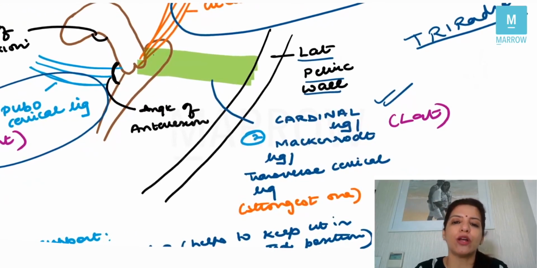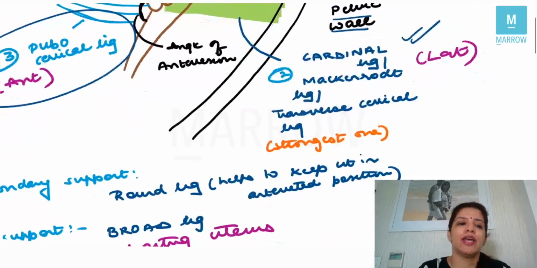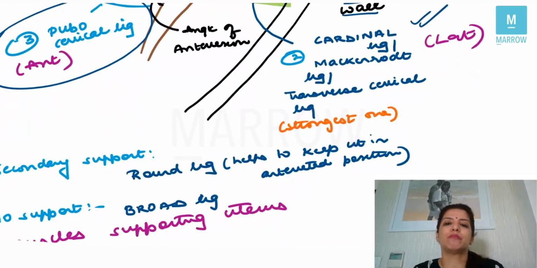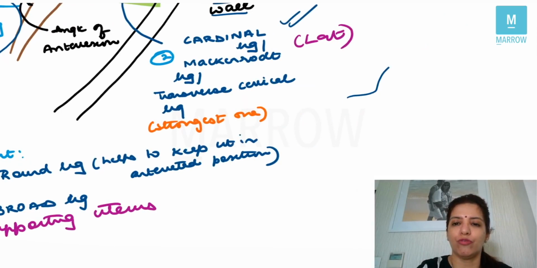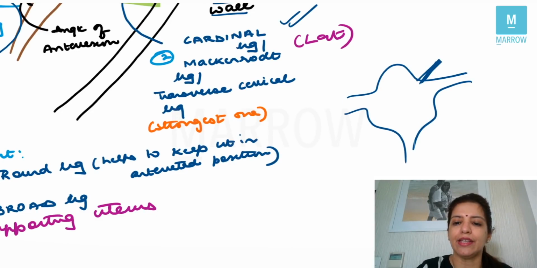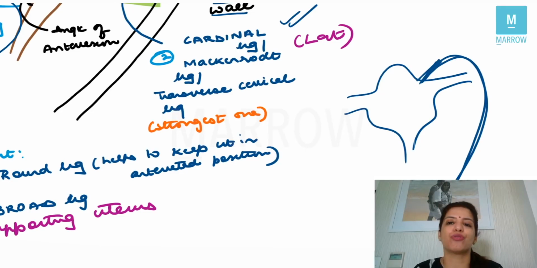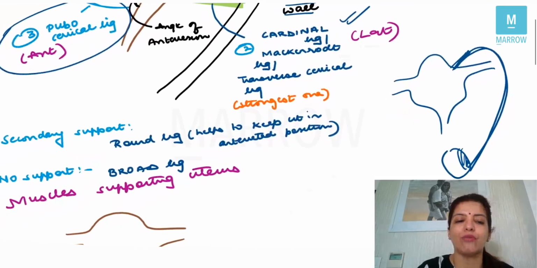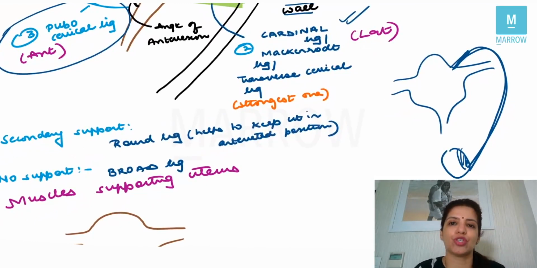Amongst the ligaments, the strongest one is the cardinal ligament. Apart from these ligaments, secondary support is provided by the round ligament. Now, I told you that the round ligament was attached at the angle of the uterus and it came up till the labia majora. Right? So because of its attachment, the round ligament helps to keep the uterus in anteverted position. And because it helps to keep the uterus in anteverted position, it is a secondary support. It is not a primary support.